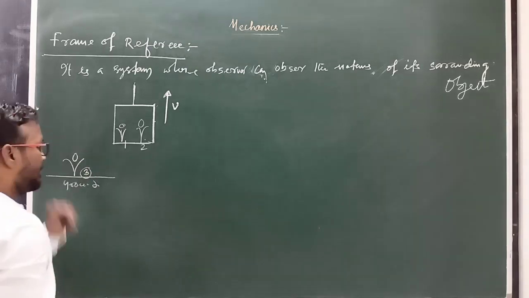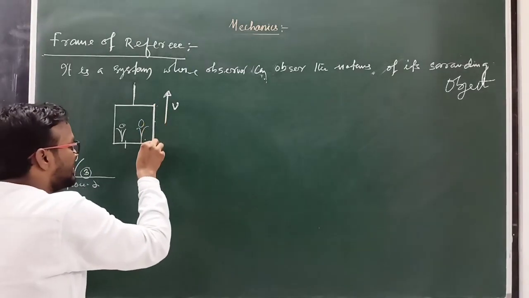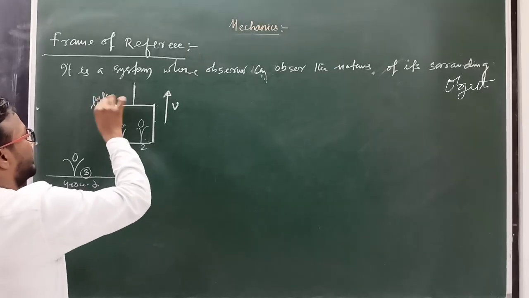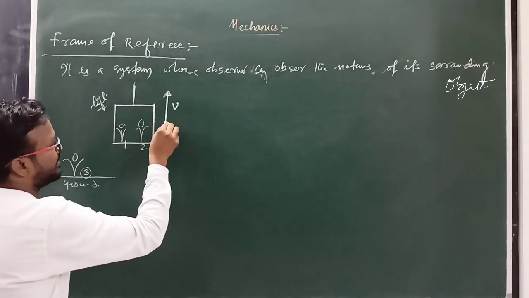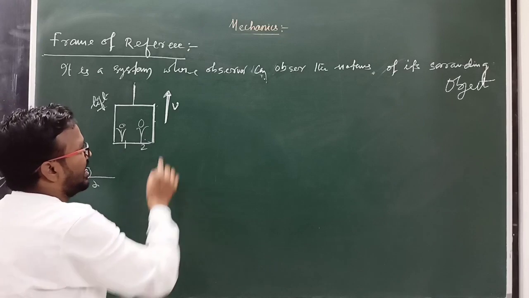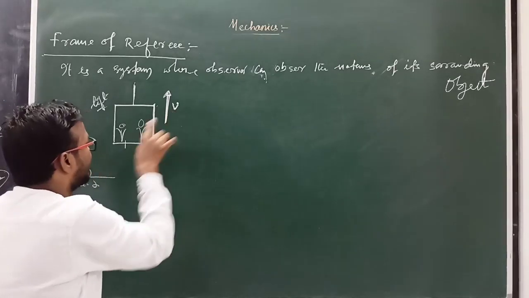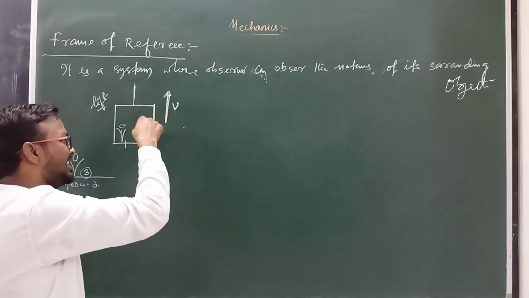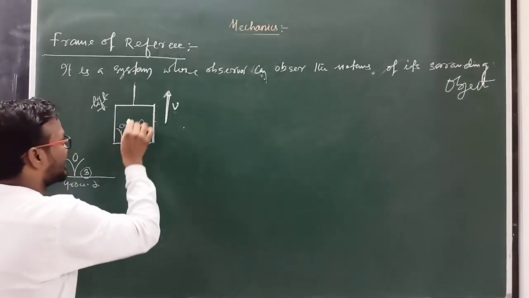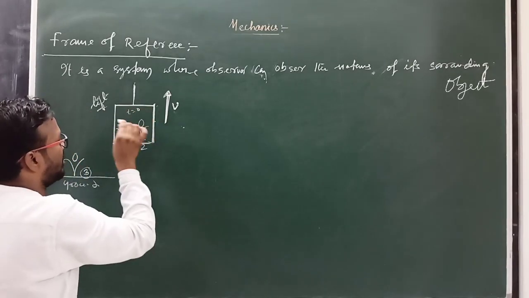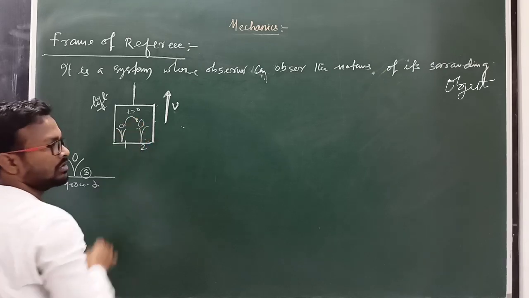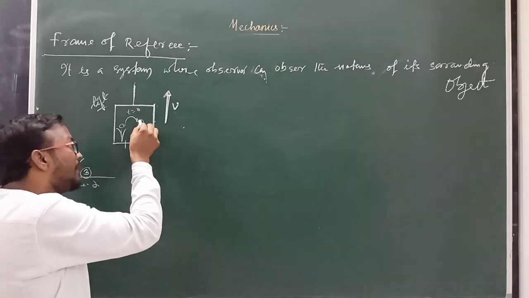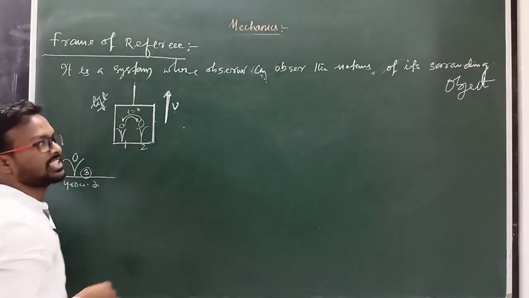Now, if we observe inside the lift, where the lift is moving with velocity v, then persons 1 and 2 also move with the same velocity. Why? Because they are inside the lift. At a certain time, when t equal to 0, 1 observes 2 at rest, and 2 observes 1 also at rest.